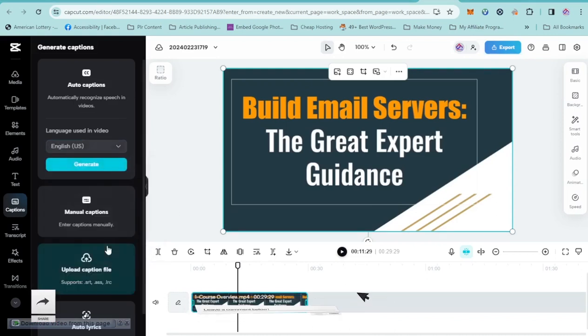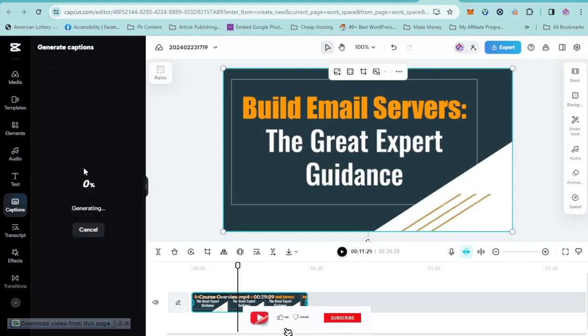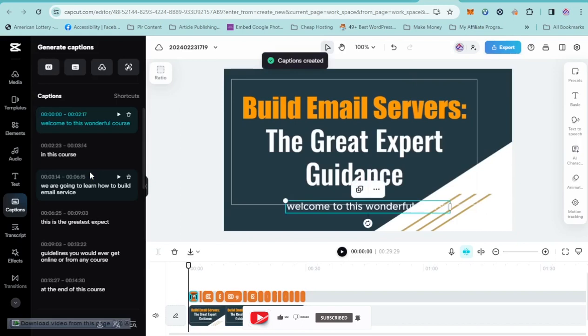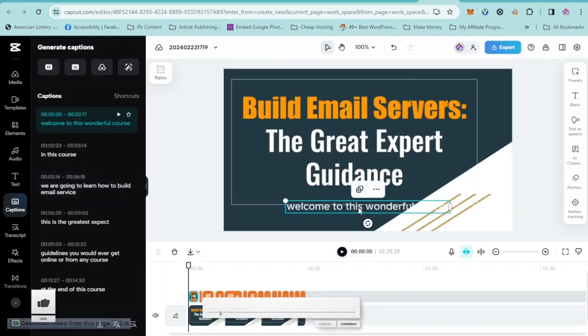So what about if the person is speaking English but wants a translation in other languages? I'll show you how you can do this, so don't worry at all. All right, so now this is English, so I'm going to use the English version to caption it. I'm going to click on generate, and it is going to do the magic of generating the caption for me. So that is it. You can see we can edit how it looks.